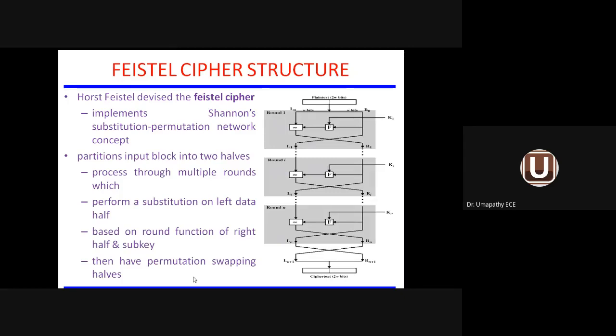I told you the block cipher is mainly dependent on the Feistel cipher structure. It is shown in the diagram. The incoming block, the plain text information, is a block of information. It is divided into 2 blocks: one is the left block, another one is the right block.